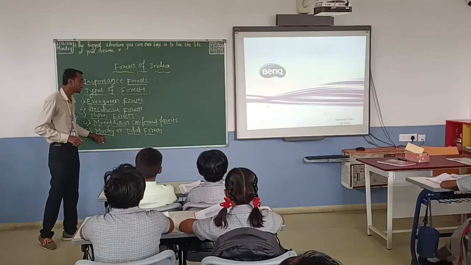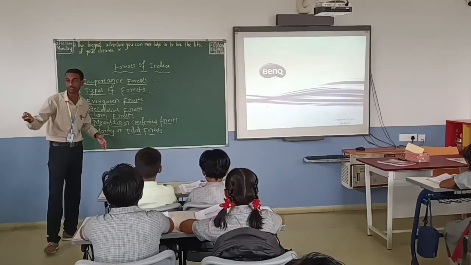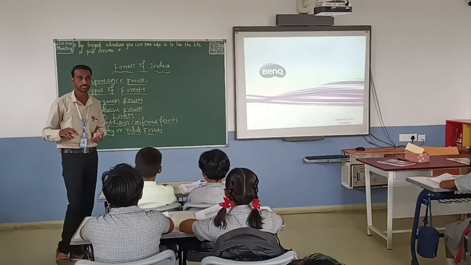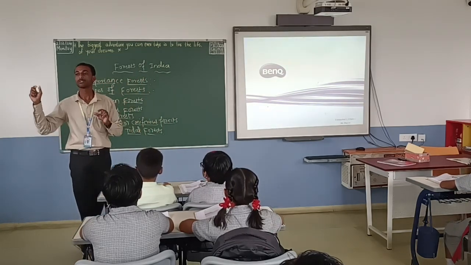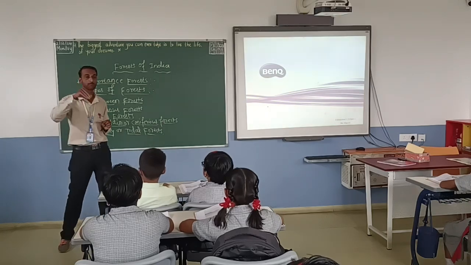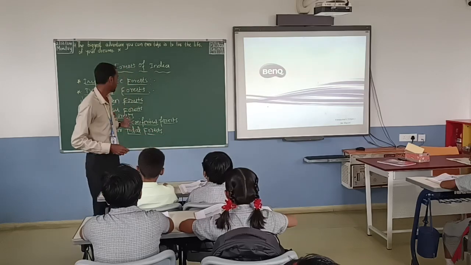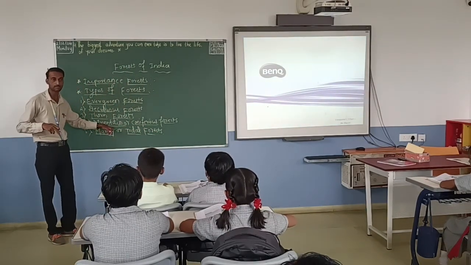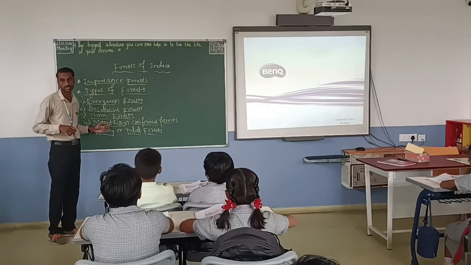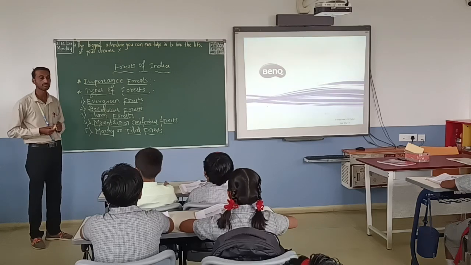This type of forest we can find in the Sundarbans also. Why do they call it Sundarban? Because Sundari trees are found in that place. Beautiful Sundari trees will be found in the Ganga delta. So we know all these forest types. Understood, children?